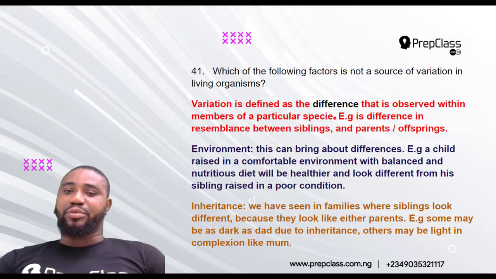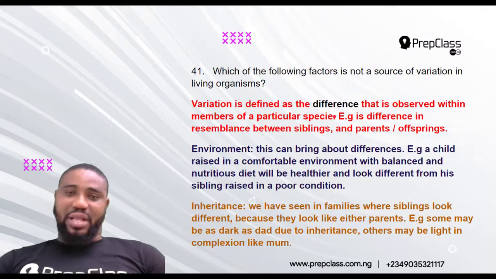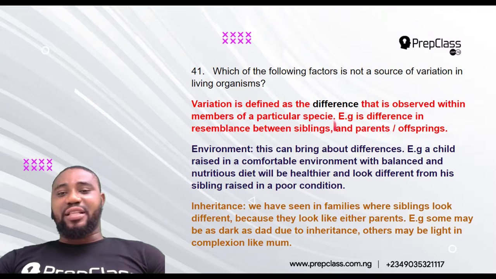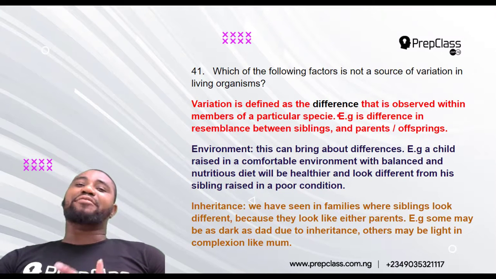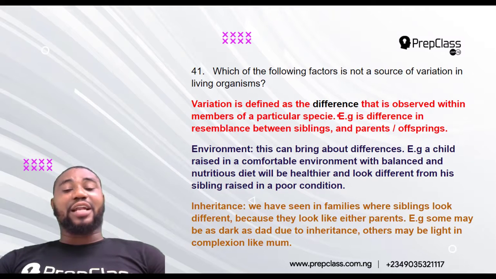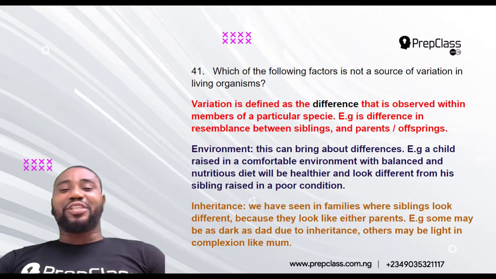And I'm giving you an example. Between siblings, you can see that they don't look alike. Sometimes they can look alike. You can see that parents may not look alike with their offspring. I've seen a case whereby a father is fair in complexion and the mother is fair in complexion, and one of the children is